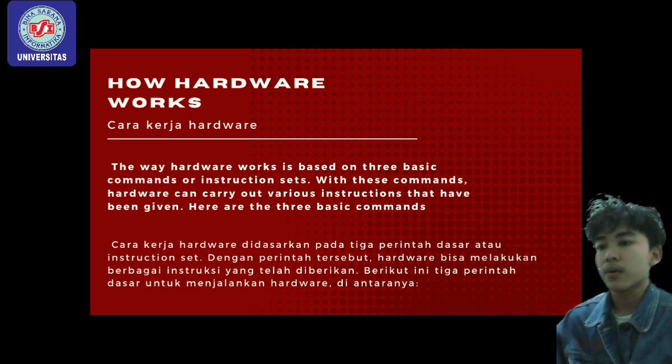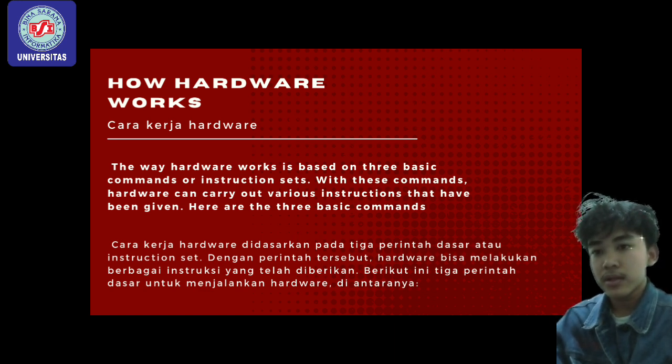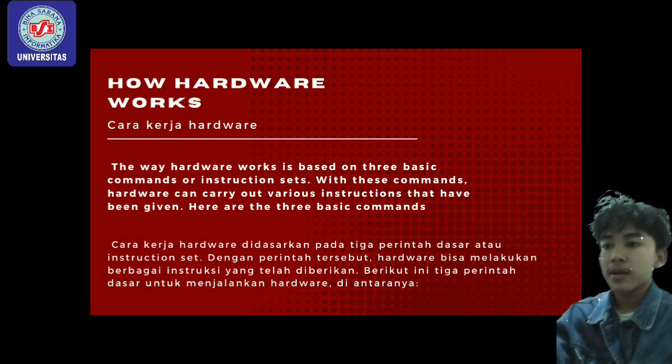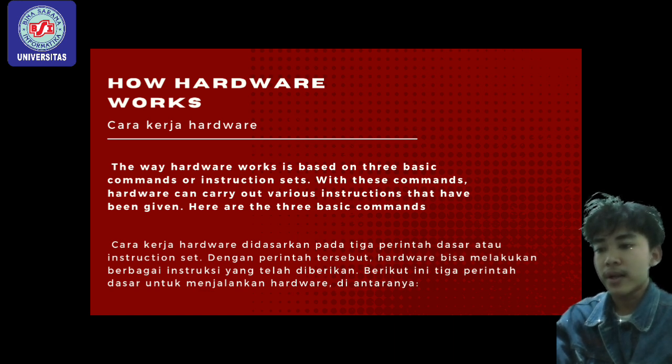How does hardware work? The way hardware works is based on 3 basic commands or instruction sets. With these commands, hardware can carry out various instructions that have been given. Here are the 3 basic commands.